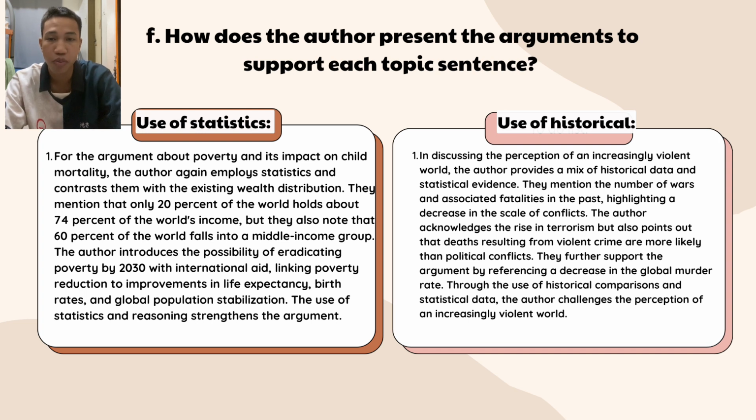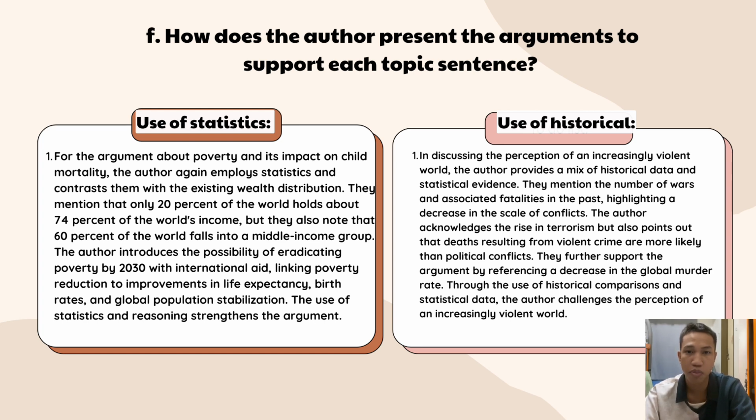Third, for the argument about poverty and its impact on child mortality, the author again employs statistics and contrasts them with the existing wealth distribution. They mention that only 20% of the world holds about 70% of the world income, but they also note that 60% of the world falls into the middle income group. The author introduced the possibility of eradicating poverty by 2030 with international aid, linking poverty reduction to improvement in life expectancy, birth rate and global population stabilization. The use of statistics and reasoning strengthens the argument.